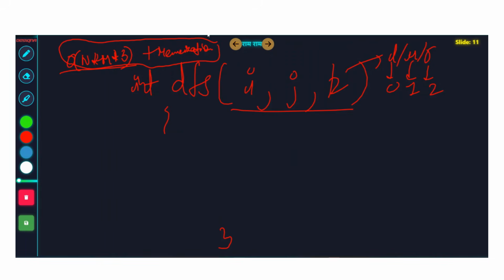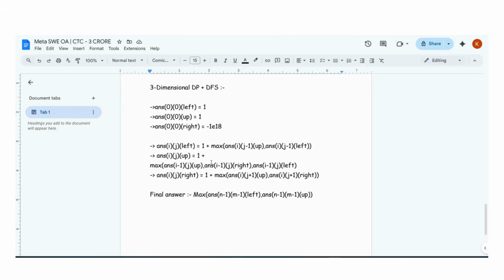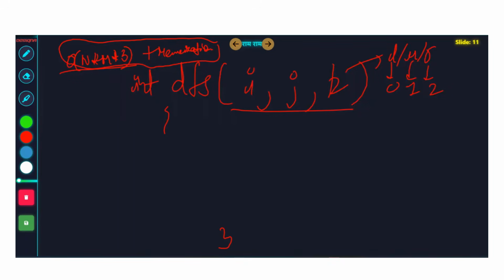But I hope you got the trick, right? You guys can write the code. So int DFS IJK, and you will write this formula. But guys, be very careful when you declare these things. Make sure that your I and J are in the bounds. I should always be from 0 to n minus 1, and J should always be from 0 to m minus 1. Whenever you are calling this, you should know that I should always be from 0 to n minus 1, and J from 0 to m minus 1.